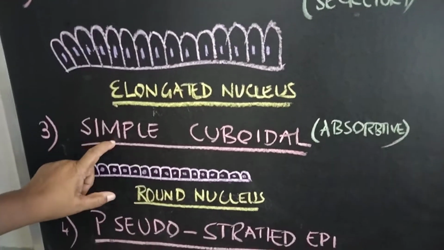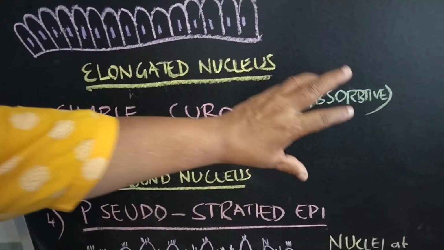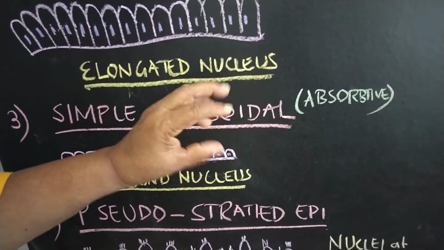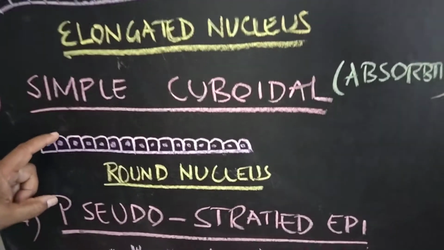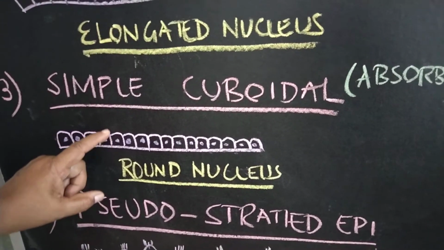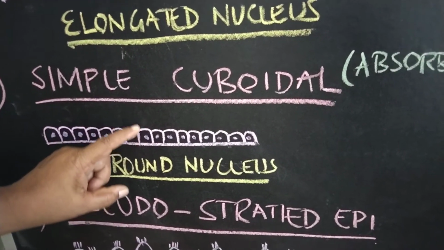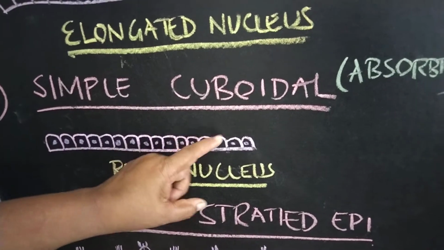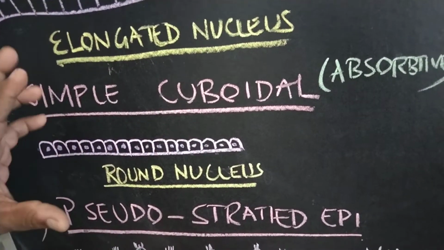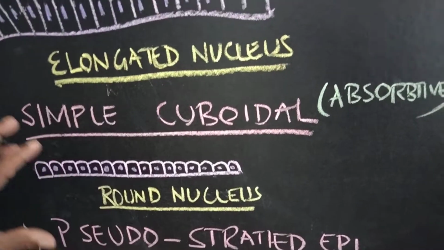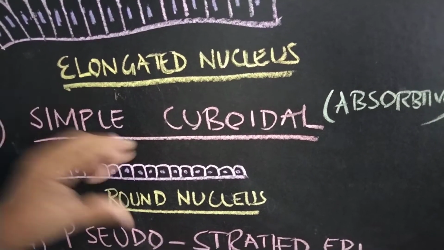Then the variety called simple cuboidal epithelium, which is absorptive epithelium, seen in glands where absorption is taking place. Here the cells are cuboidal in shape, length and breadth are the same. This is called cuboidal, so cuboidal type of cells with a round nucleus. The example is the thyroid gland, where we will see the simple cuboidal epithelium.